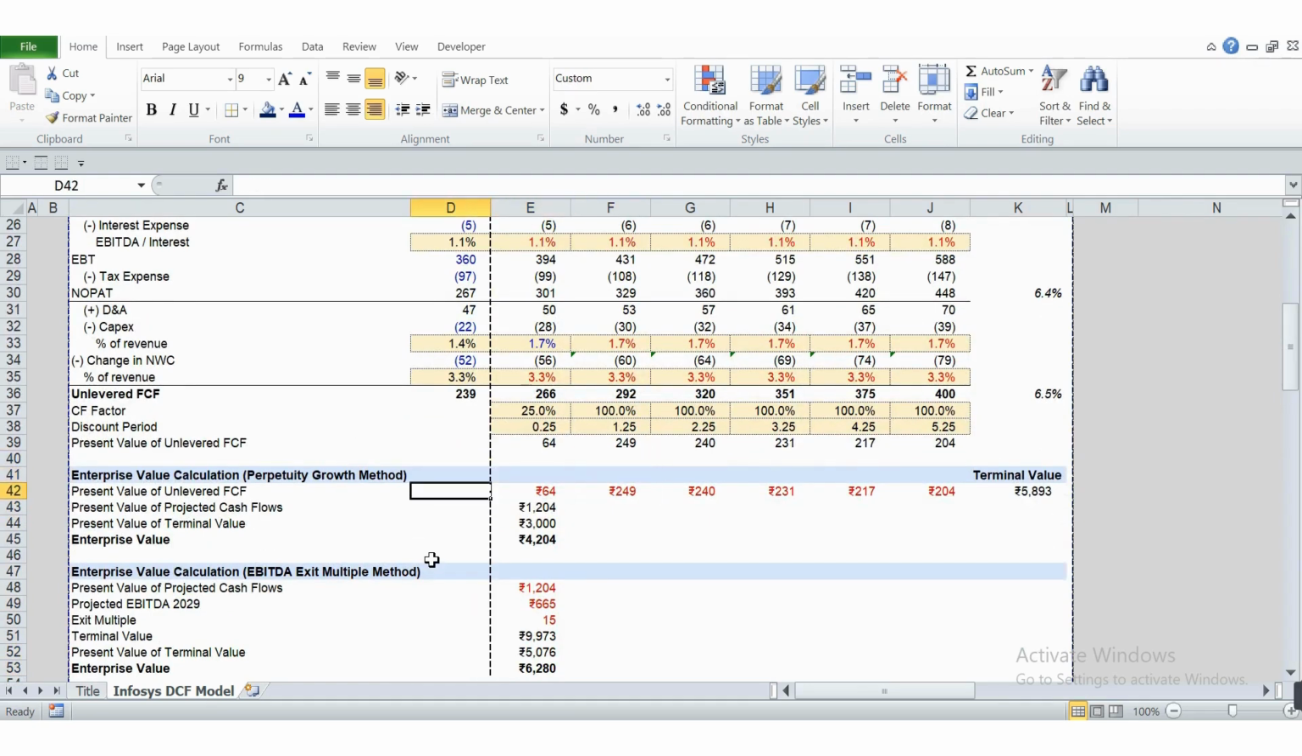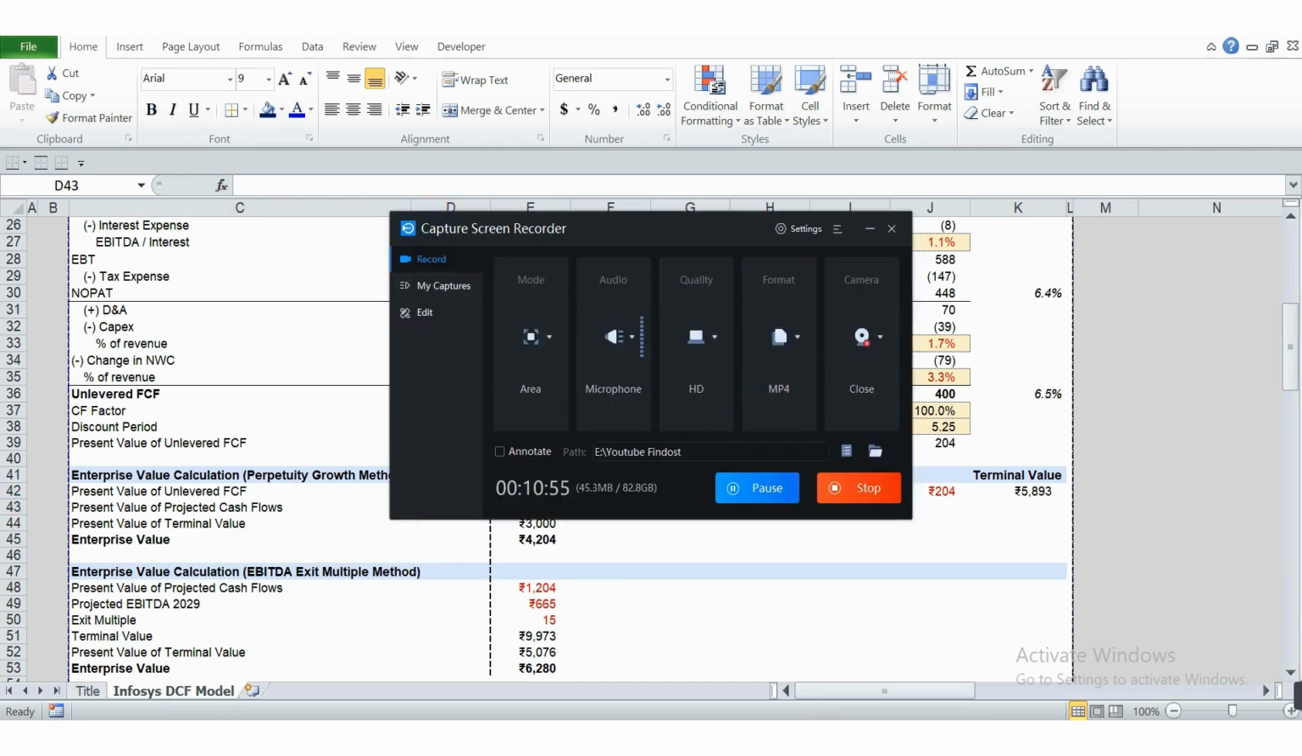And below this, these are the methods that we are using to calculate the enterprise value, which we will be discussing in the next video. Till then, thank you.